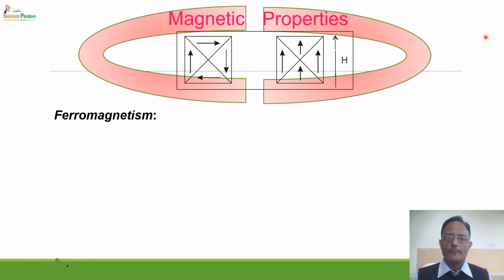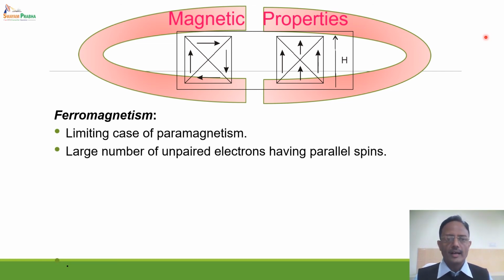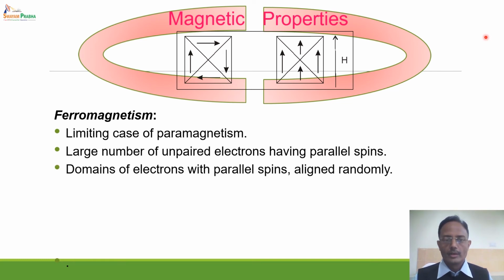The third type of behavior shown by the compounds is ferromagnetism. Now what is this ferromagnetism? It can be considered as a limiting case of paramagnetism, or extreme paramagnetism. When there are a large number of unpaired electrons in a molecule or in a compound and the electrons have parallel spins, then such ferromagnetic behavior is shown. Now this type of material definitely contains parallelly aligned electrons in small regions.